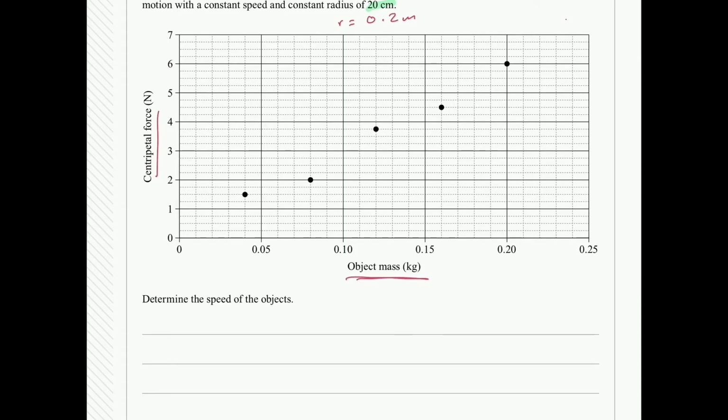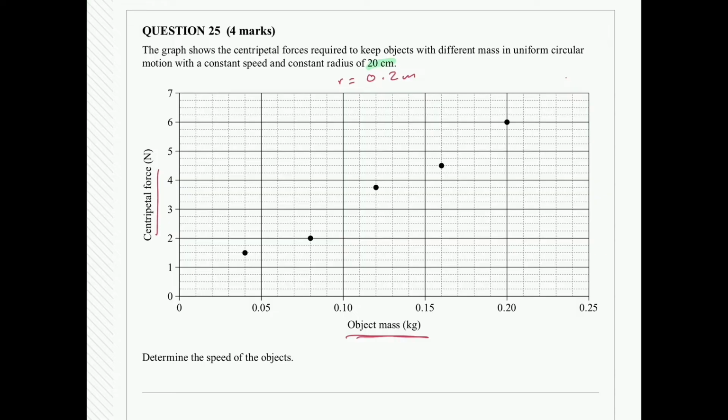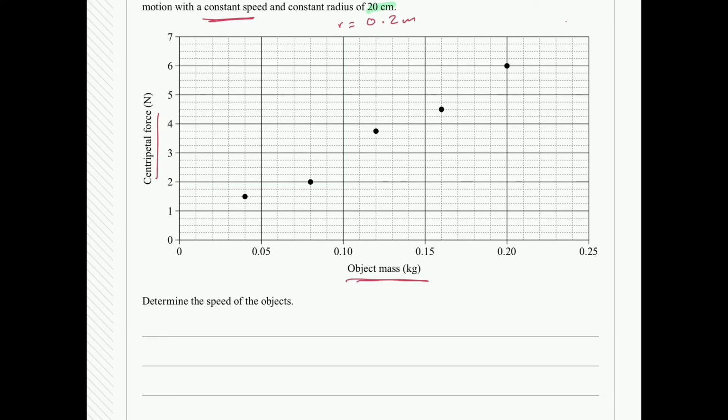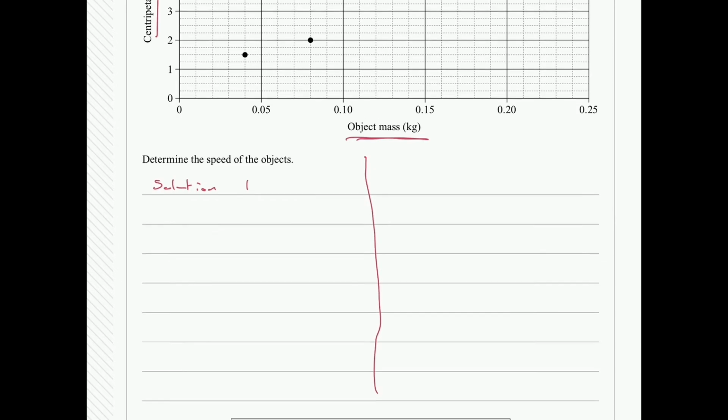The question is now asking us to determine the speed of the objects. So we know from reading the question again, every single object is spun with a constant speed, no matter what the mass is. So there are two solutions to go about this, and I'm going to show both solutions in this worked example. So first solution, solution 1, I'll put a line down the middle of the page.